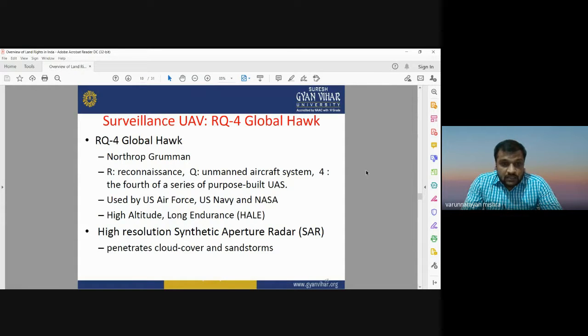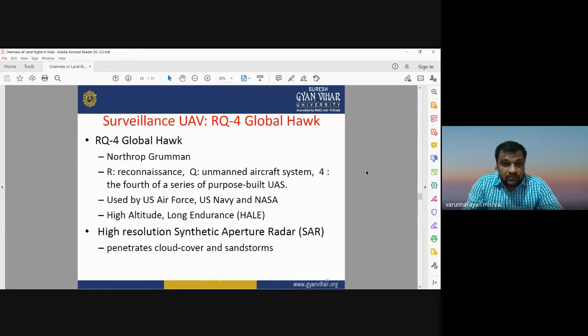So these are some of the specifications of RQ-4 Global Hawk. The RQ means, R means reconnaissance and Q is unmanned aircraft system. 4 is the fourth of a series of purpose-built UAS. It is used by the US Air Force, US Navy, and NASA. It can fly at a higher altitude, and it has long endurance.